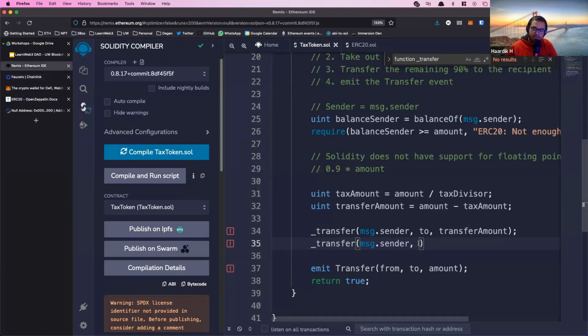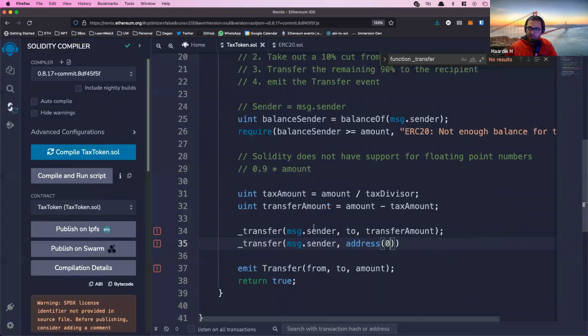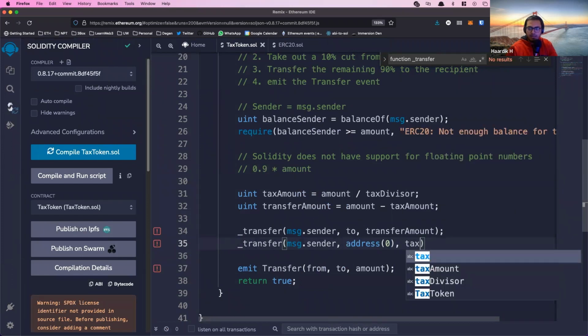And the way to get it is in the to address, you can use the syntax in Solidity, so address 0, which refers to the null address, and send over the tax amount there.